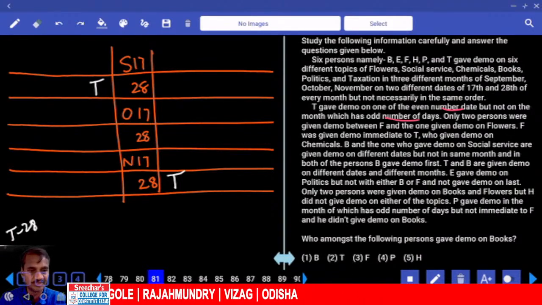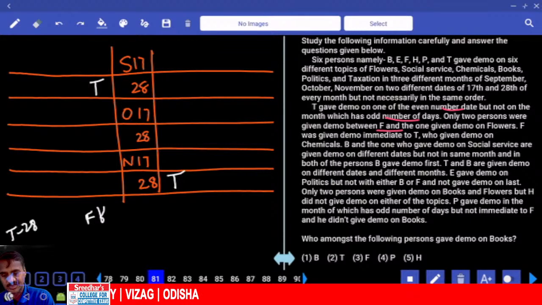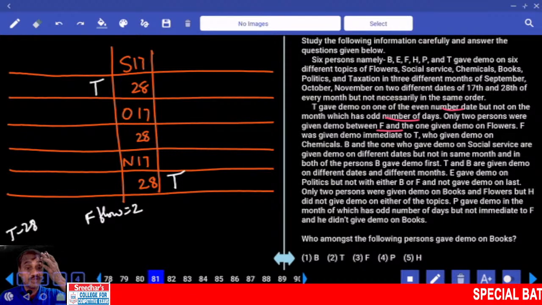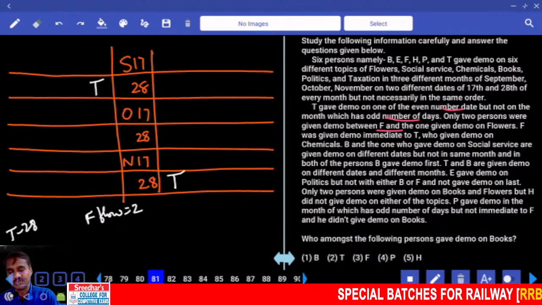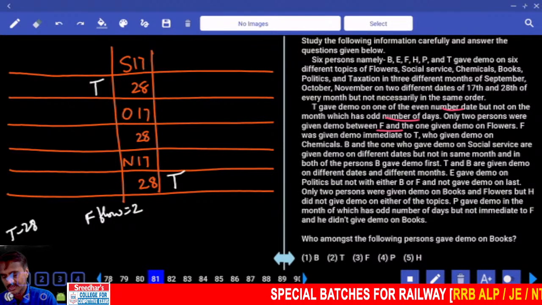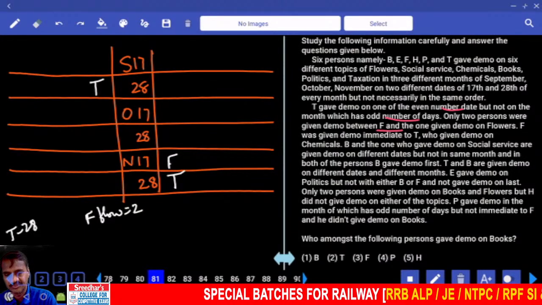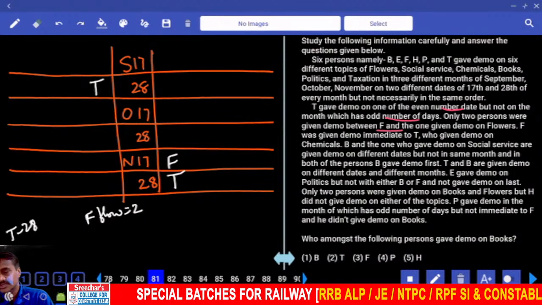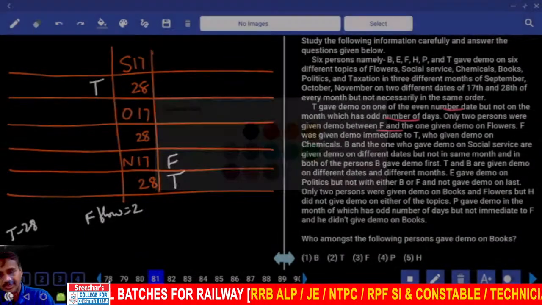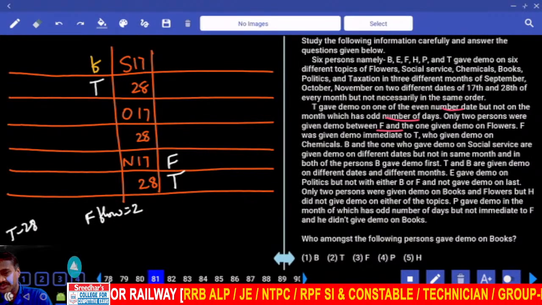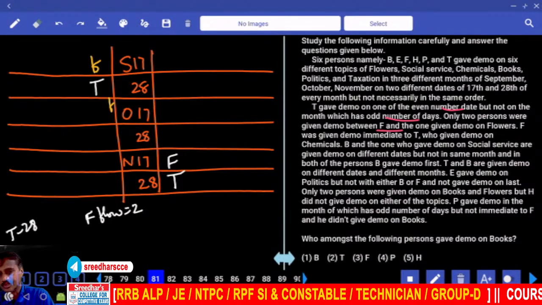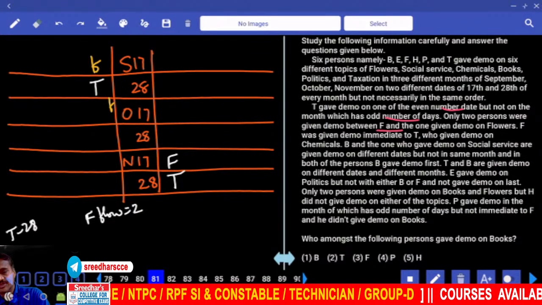Then only 2 persons between F and the flowers. Now between F and the flowers, there must be exactly 2 people. And F was given demo immediate to T. F is immediate to T. Now in this case, T is here, F is immediate to T. Now in this case, there are 2 possibilities. Now F can be here or F can be here. 2 possibilities.